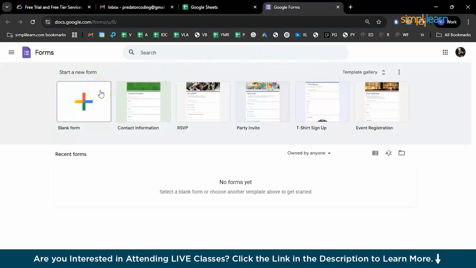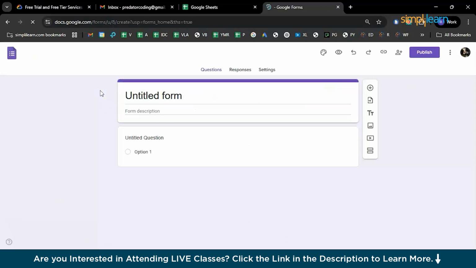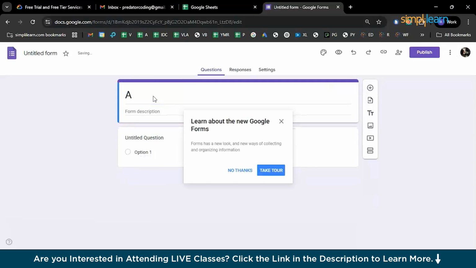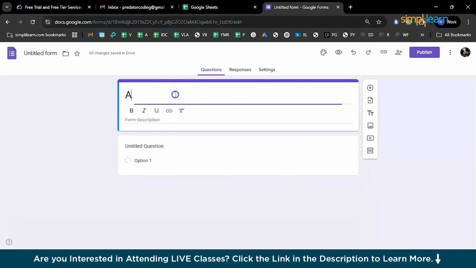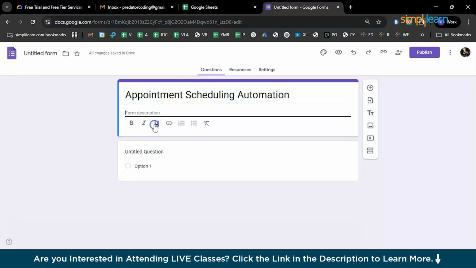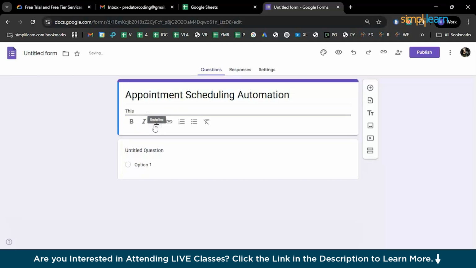Now first we'll get started by clicking on the plus option by creating a blank form. You can add a good name to your form and then some details like email, name of the person who is looking for an appointment, phone number, and maybe the reason for the appointment. And apart from that, you can also have a calendar which says on which date he's looking for an appointment with Simplilearn. So once you're comfortable with all the details that you want from the person, then you can continue.